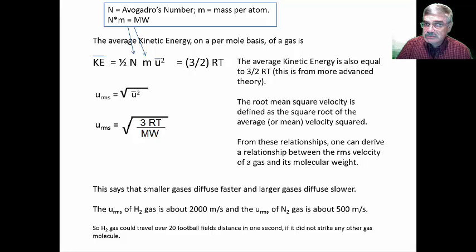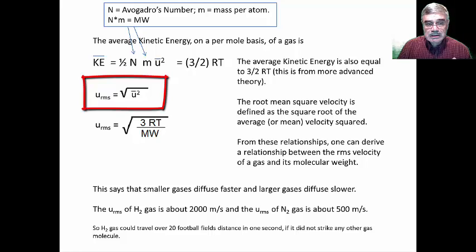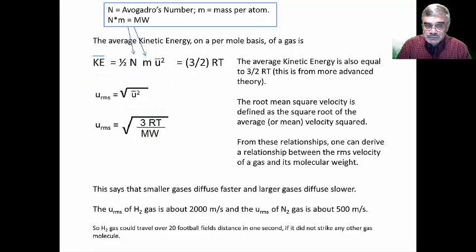Now let's take the average or mean velocity squared of the molecules and take the square root of it. That sounds like you're going forward and backwards one step, but let's take the square root of the average squared. This is something called the root mean square, URMS, the root mean squared velocity. The mean is the average, we squared it, and then we took the square root of it, the root mean squared velocity.